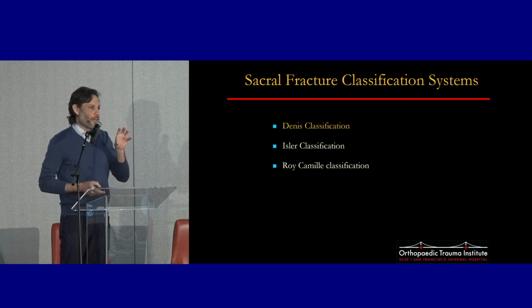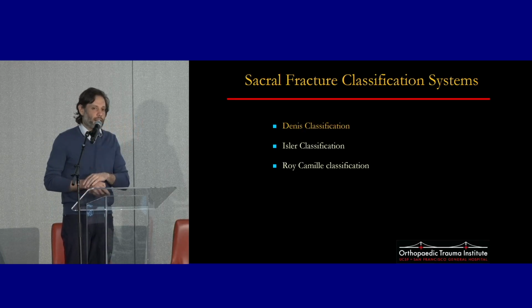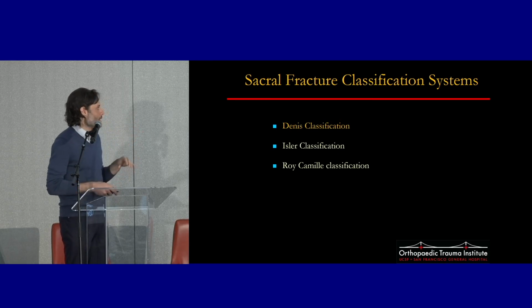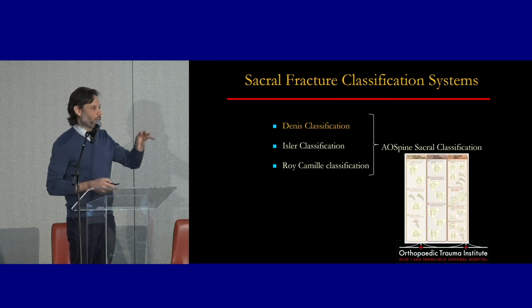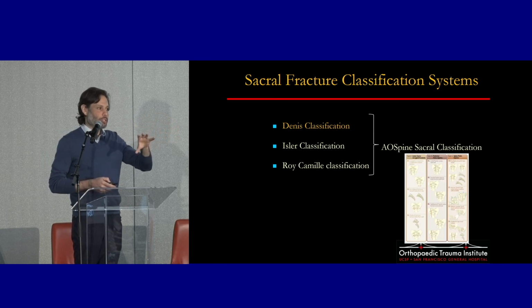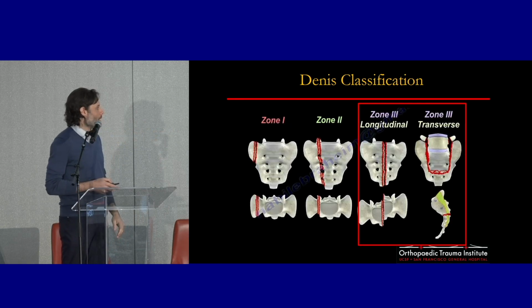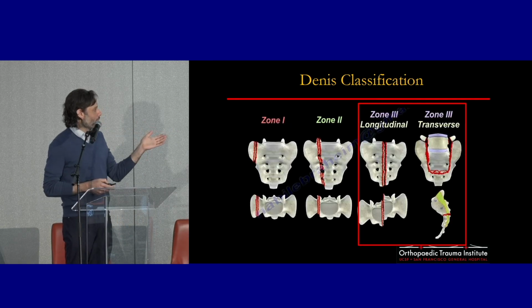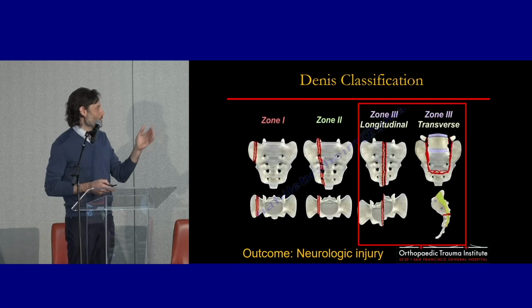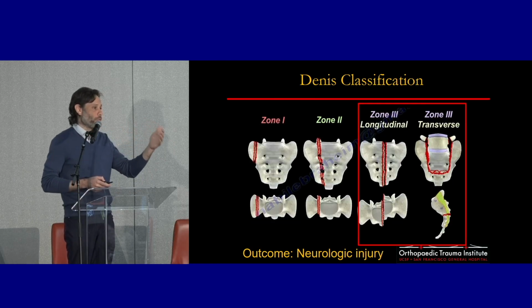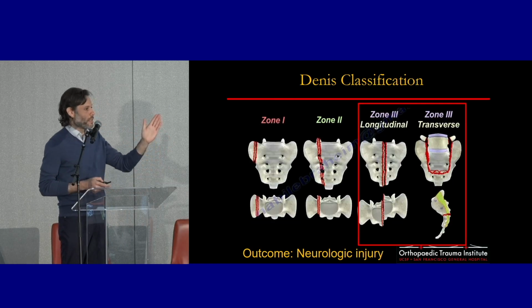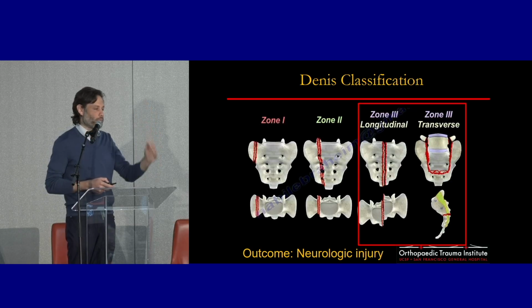So when we talk about sacral fractures, there are a number of different classifications that have tried to categorize the fracture of the sacrum itself. The Denis classification is the first one. All of these classifications were later combined in a joint effort by AO Trauma and AO Spine into a more comprehensive system that captures everything. But with this classification, really the main outcome that was looked at was neurologic injury. So for our zone 1 injuries, those had a very low rate, about 5.9%, of an L5 nerve palsy. That increased when you get to the zone 2 injuries that transected multiple foramen.